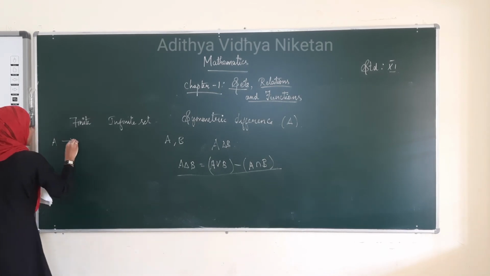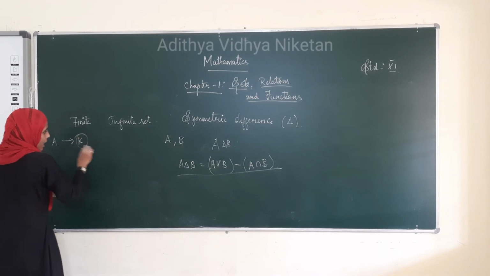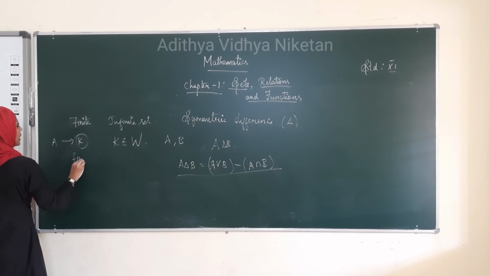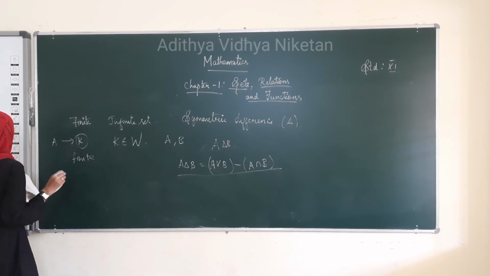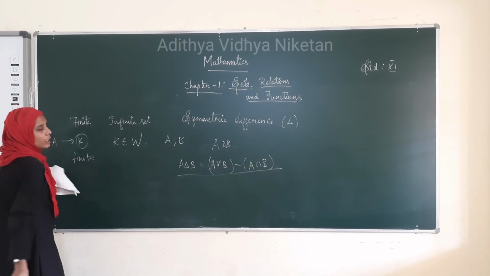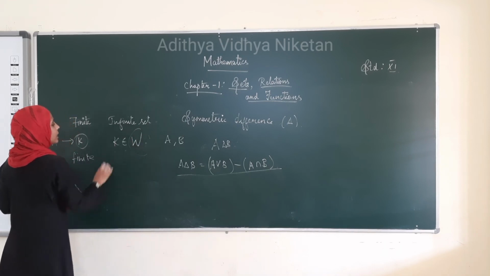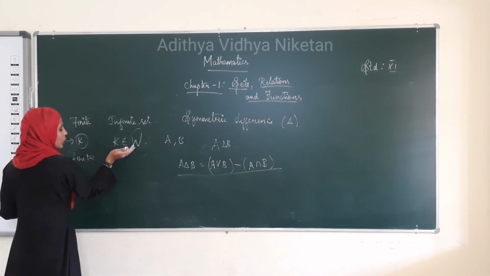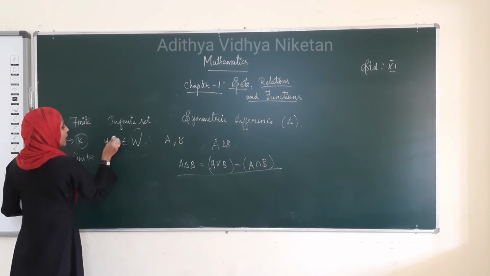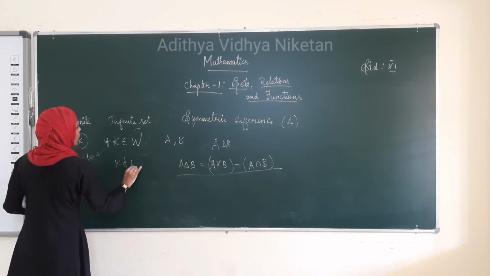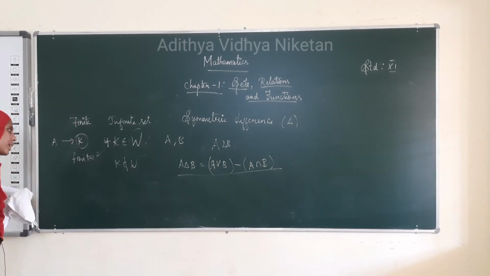If it contains k elements and this k belongs to the whole numbers, then we can say it is finite. If k does not belong to the whole numbers, then we can say A is an infinite set.